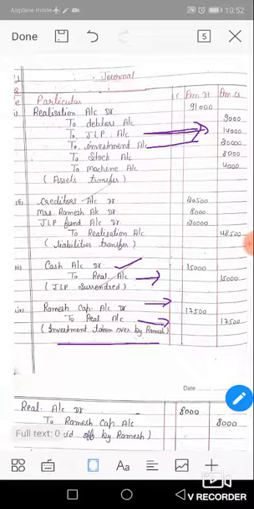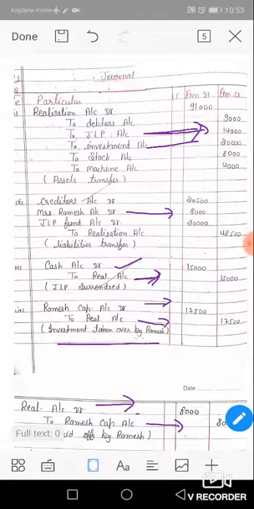Next, Ramesh also paid his wife's loan. Ramesh's wife's loan is 8,000. Yes, so he will pay on behalf of the firm. Then the payment is debited to the realization account: amount received is credited to realization and amount paid is debited to realization account. Journal entry is realization account DR to Ramesh capital account, because Ramesh paid the loan on behalf of the firm, so the payment is credited to his account, amount rupees 8,000. So realization account DR to Ramesh capital account, 8,000 rupees.